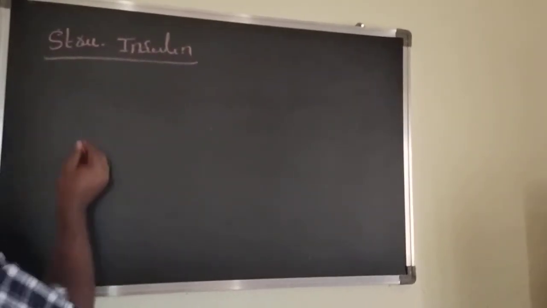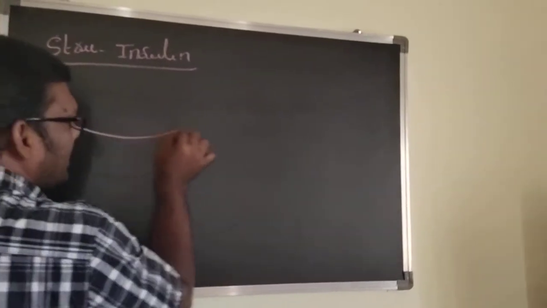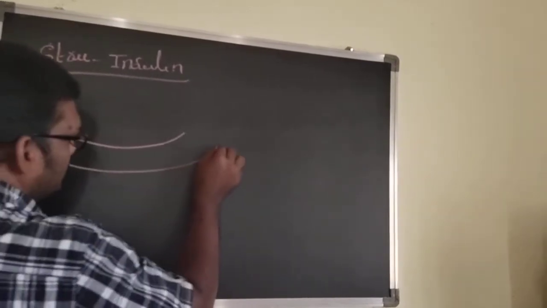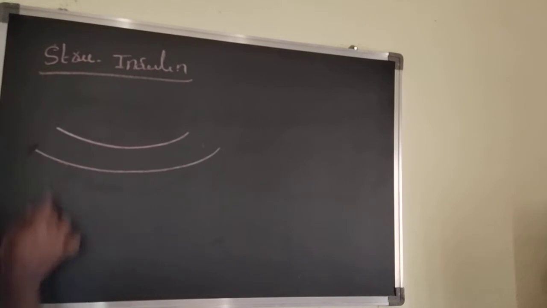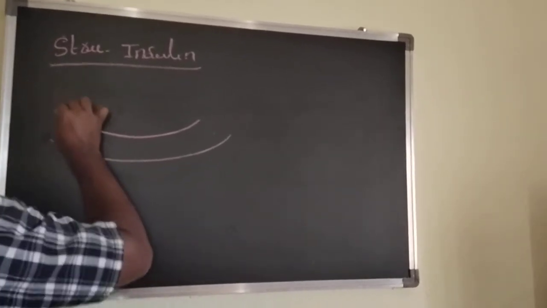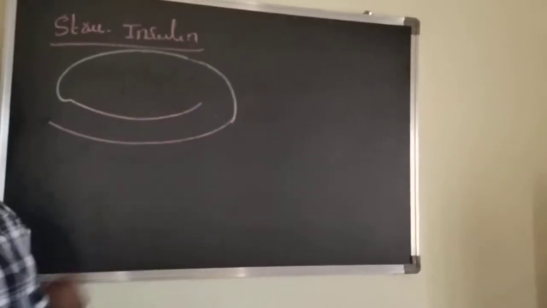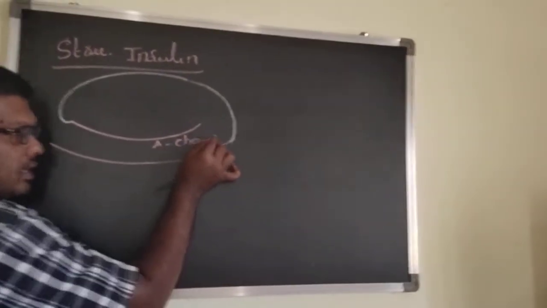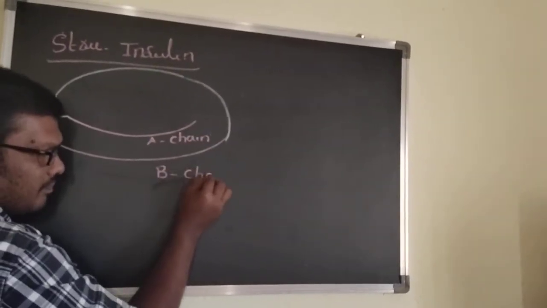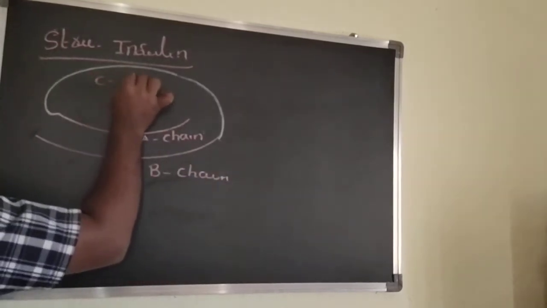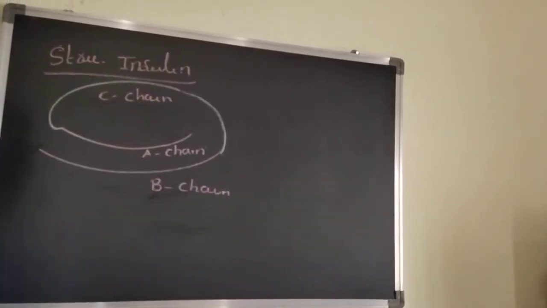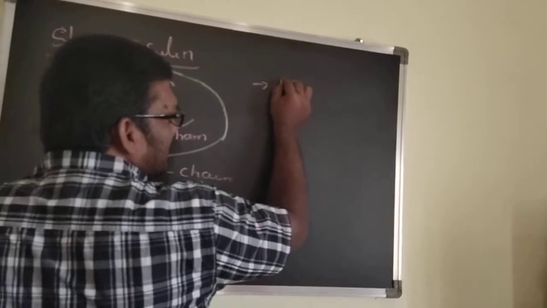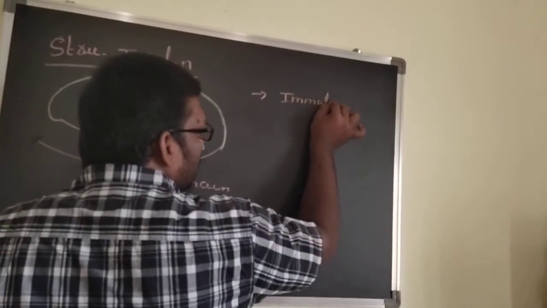See, now this one is the A chain, this one is the B chain and this one is the C chain. If they have three chains, that is A, B and C chain, that insulin is the immature insulin.